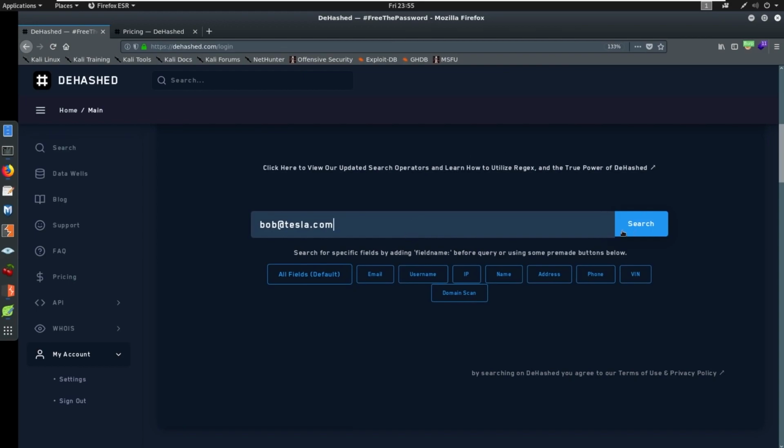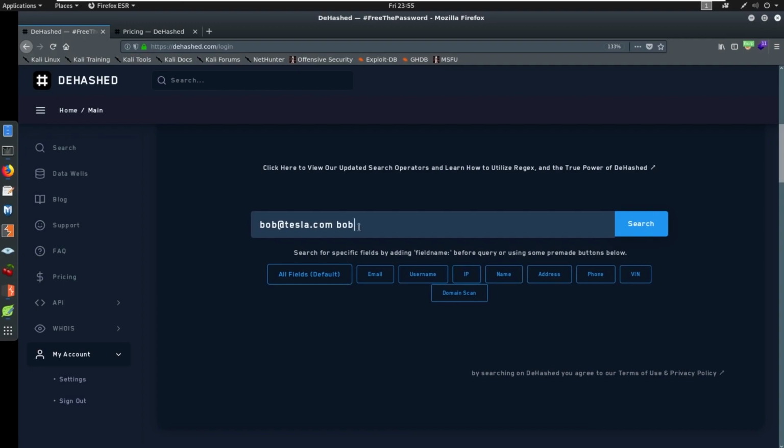We search him. Bob shows up. And we see maybe his name, like Bob Jones or something like that, shows up. Maybe something that he's been leaked in has his address. Or maybe there was an IP address tied to the client you're looking for or the person you're looking for. This can all be identified. What if Bob has a username?